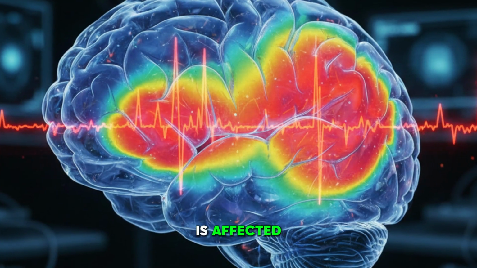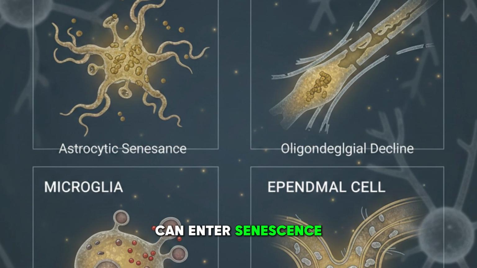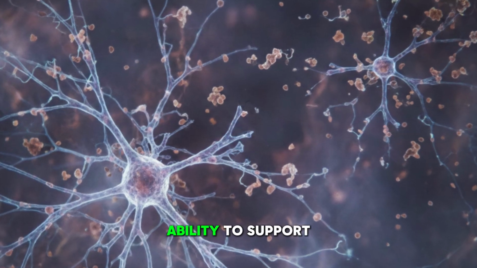Even the brain is affected. Astrocytes and microglia can enter senescence. When they do, they lose their ability to support neurons and instead become inflammatory.